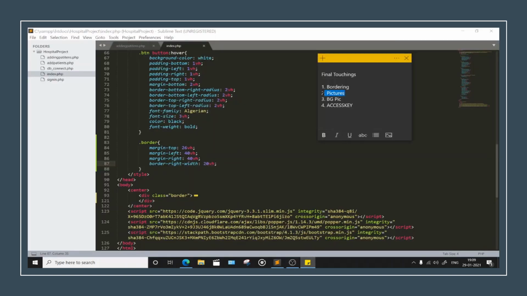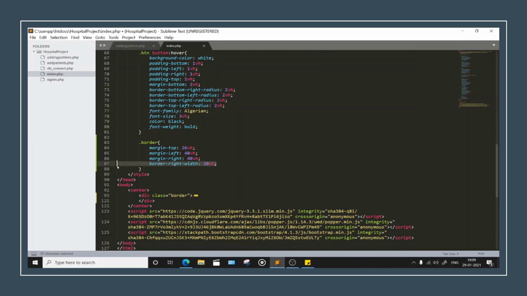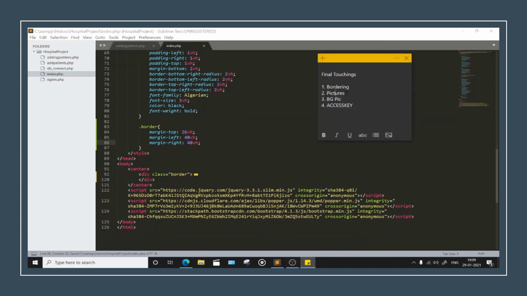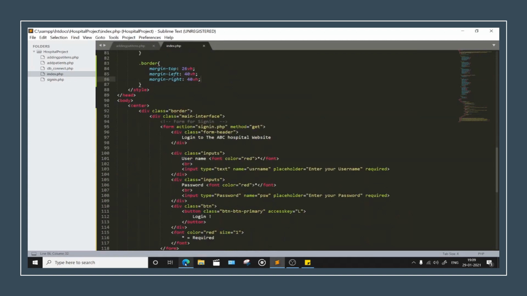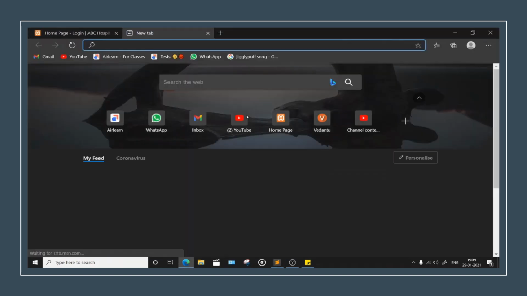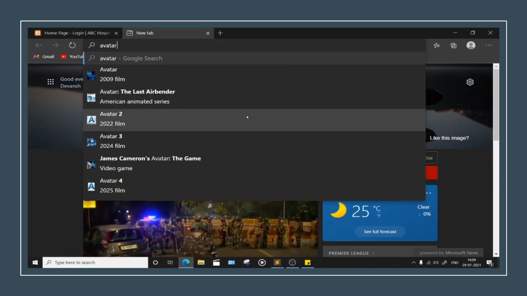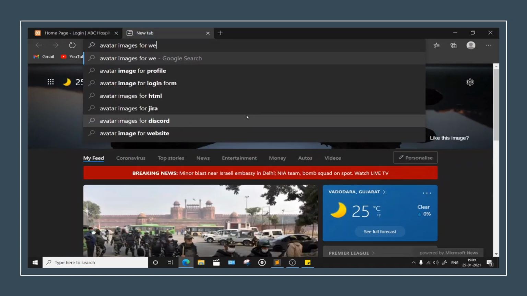Alright. Next is pictures. Okay, this thing is important. Wait a minute. Let me just remove this part. Okay. So this thing is important. Pictures, so as to make our things look better. Alright. So what I want you all to do is head down to Google and search for avatar images for websites.